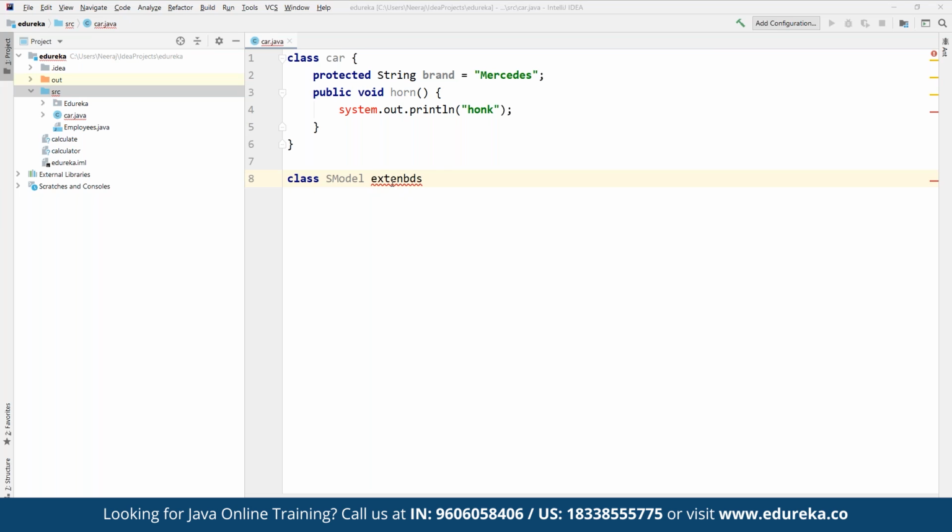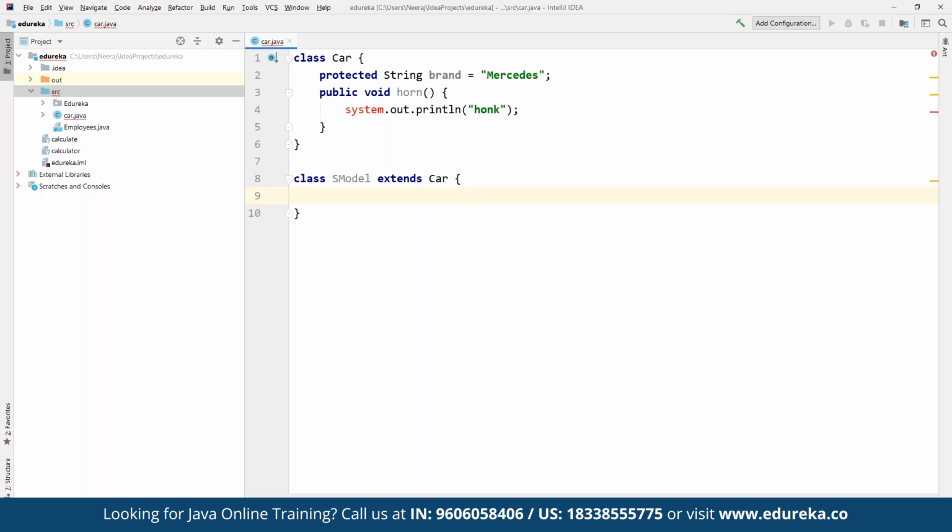Whenever we are trying to inherit something, we define extends, and then we define which class it is going to extend. This is going to extend the class defined as Car itself. Let's capitalize this one. So it is going to inherit the class defined as Car. And then we can define any kind of statement. Whatever has been defined in Car is going to be fetched automatically when we have applied the inheritance here.